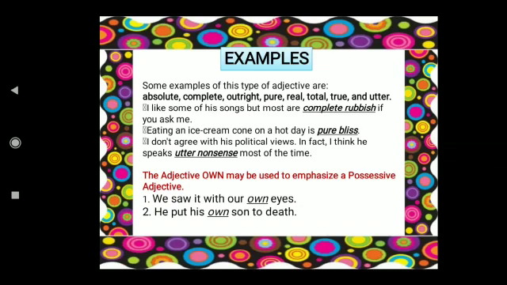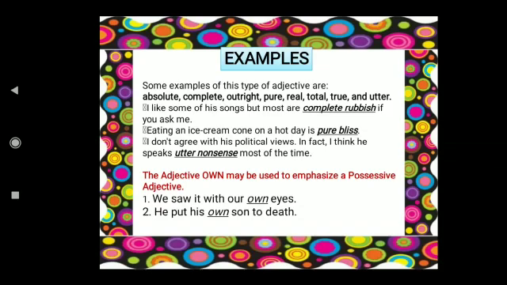Now in emphasizing adjectives, you can use very as well as own. See here, we saw it with our own eyes. Okay, with my own eyes I saw you copying, right? So that's strong feeling. If I say I saw you copying, you will not believe it. If I say I saw you with my own eyes, then you will believe it. So that's the strong feeling you are stressing. He put his own son to death.